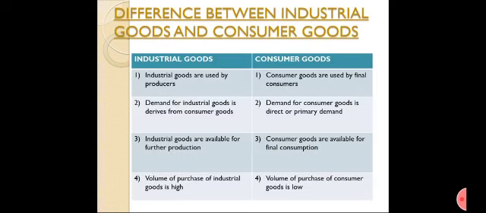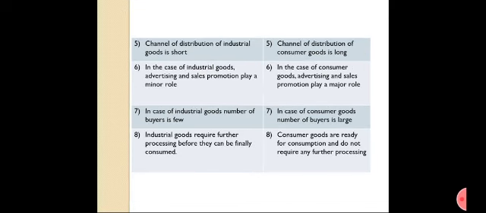Difference between industrial goods and consumer goods: industrial goods are used by producers. Here they are used by final consumers. Demand for industrial goods derives from consumer goods. Here it is direct or primary demand. Industrial goods are available for further production. Here it is for final consumption. Volume of purchase of industrial goods is high. Here it is low. Channel of distribution is short.